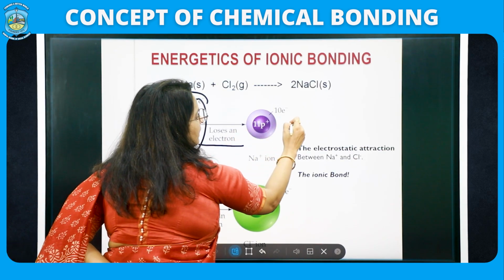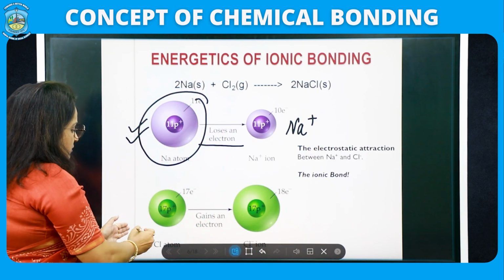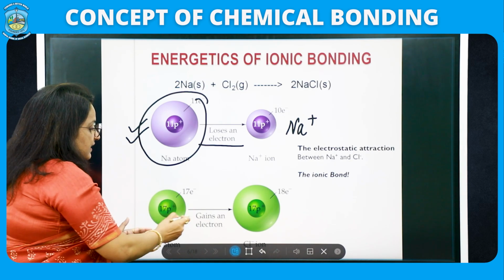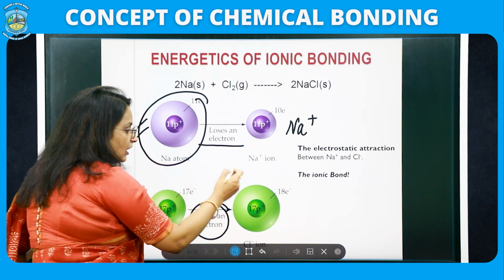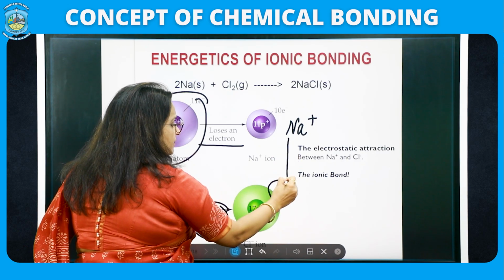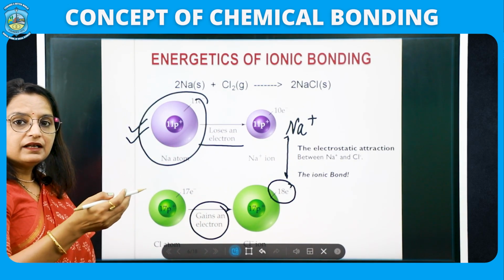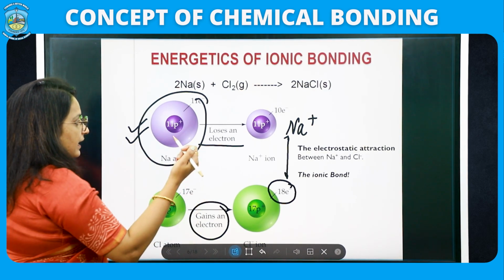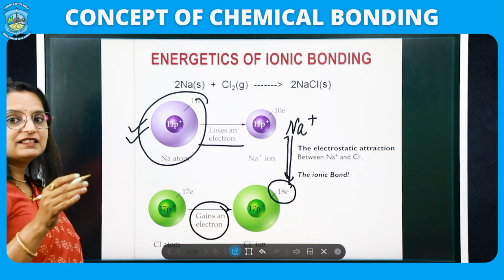So therefore we are writing it as Na positive, whereas on the other side chlorine is gaining an electron, and from 17 electrons now it has 18 electrons. So these two are basically undergoing exchange, or you can say acceptance of electron. Na is giving electron to Cl to complete its octet.